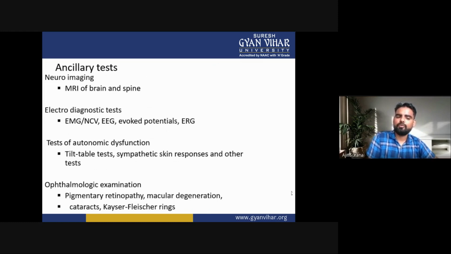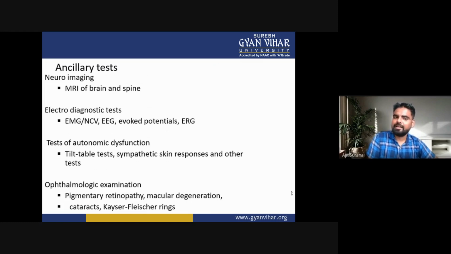Now next is the ophthalmological examination. In ophthalmological examination, there is pigmentary retinopathy, macular degeneration, cataracts, Kayser-Fleischer rings. So these are the ancillary tests.